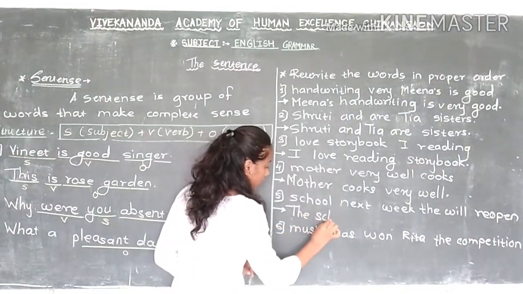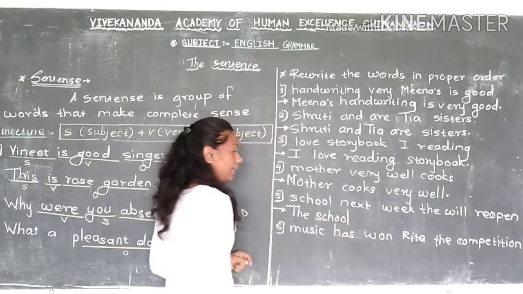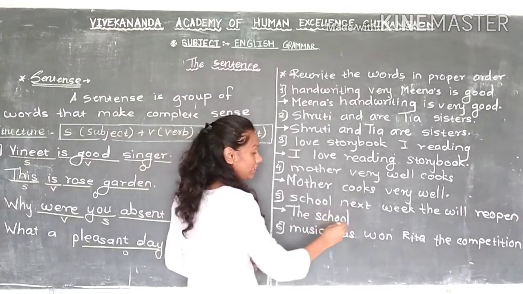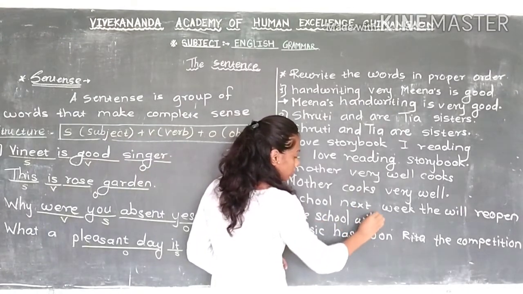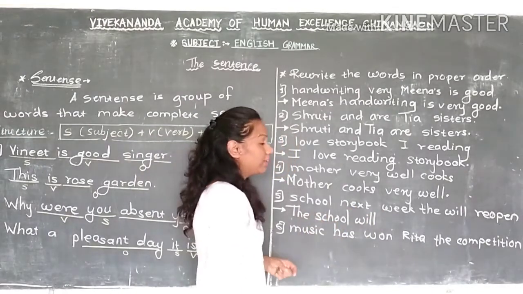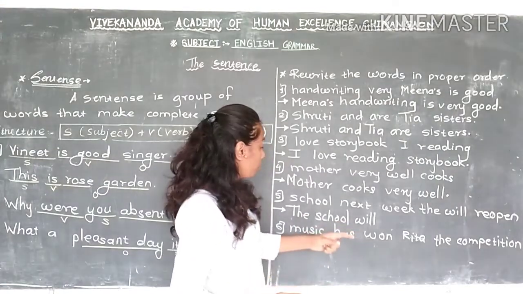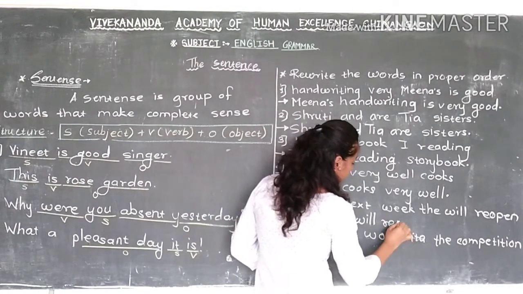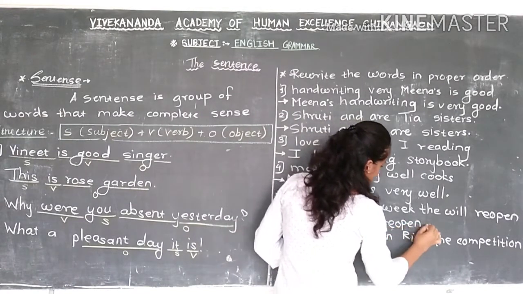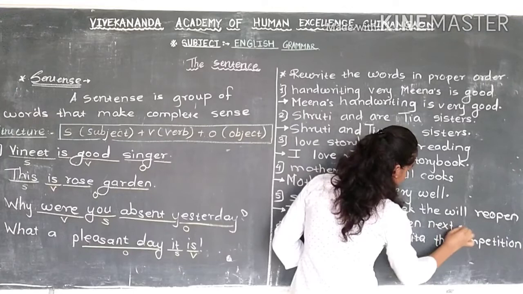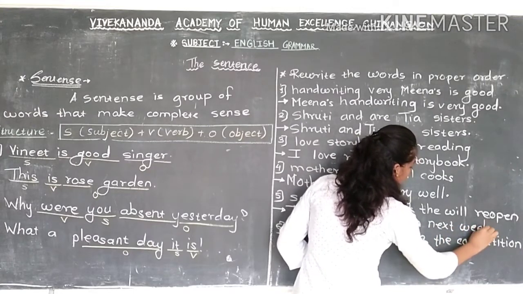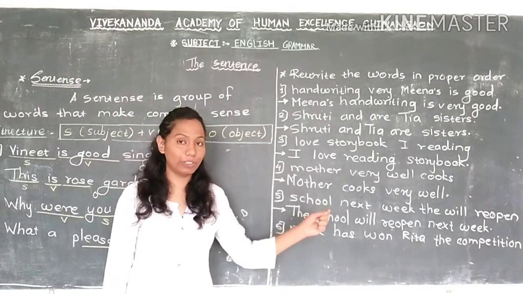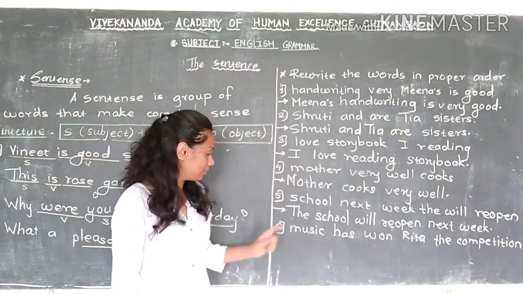The school. Now after that the verb is the action word. So here "will," this is a helping word. Then the remaining part, reopen next week. So we will write it here, reopen next week and a full stop. This is a simple sentence, so we use a full stop at the end of the sentence.